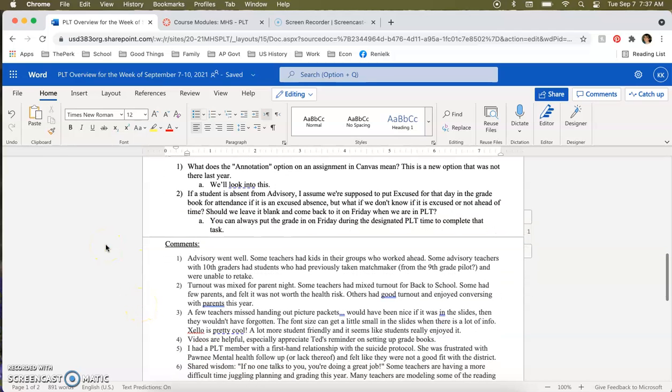Questions and answers. What does the annotation option on the assignment in Canvas mean?